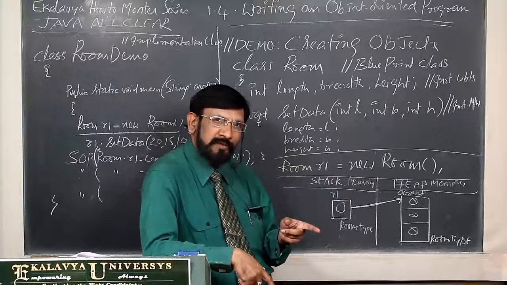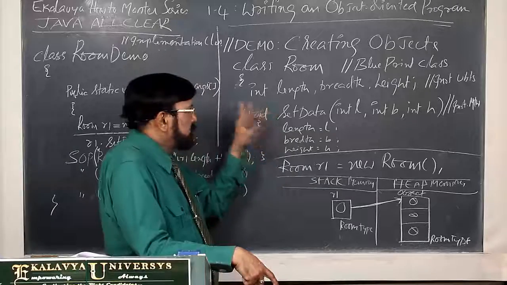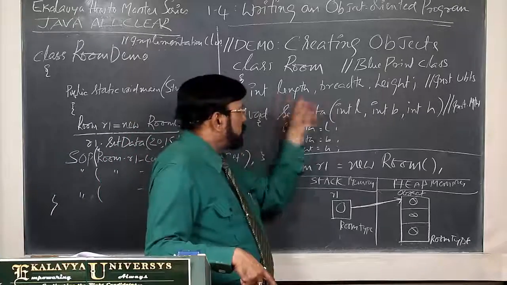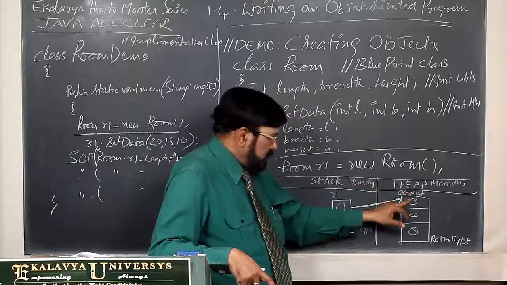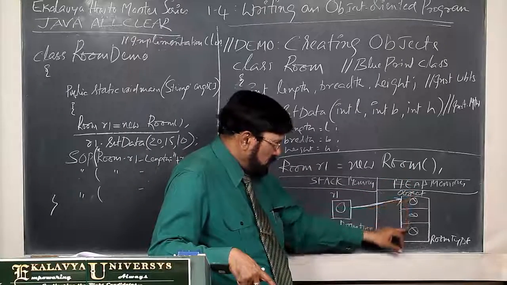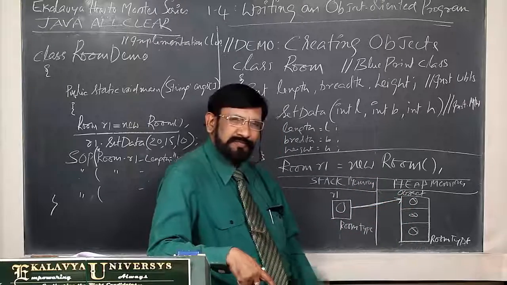What are the default values? For integer type and floating point type, it is 0. So all three are integer type, so this constructor initialized all three instance variables with zeros. That is the second job.